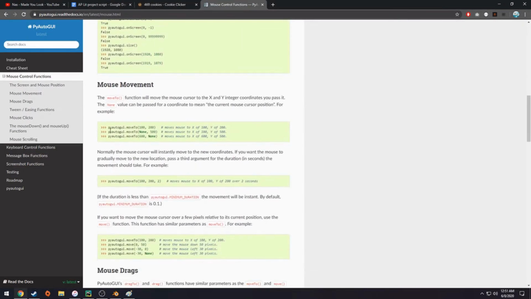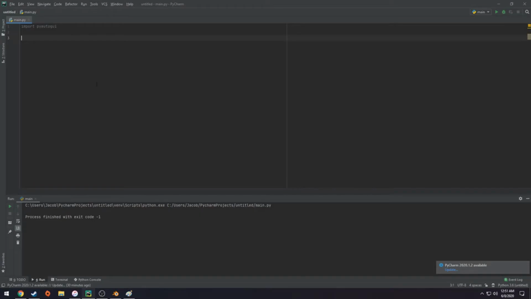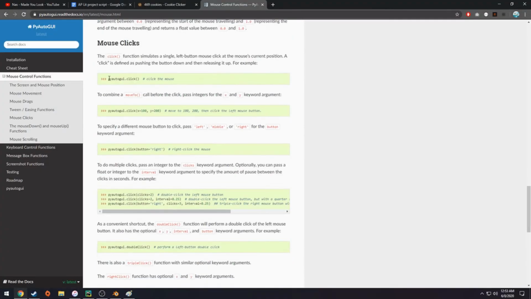If we scroll down, what we want to do first is move to a specific coordinate. All right. And we're going to edit that to what we had before, which was 260 and 480. So once we do that, we also want to use the command click.